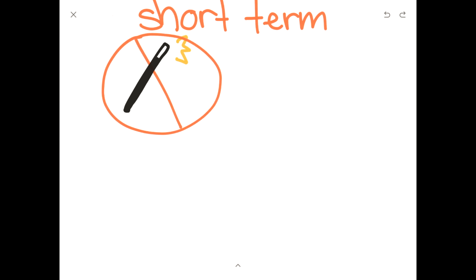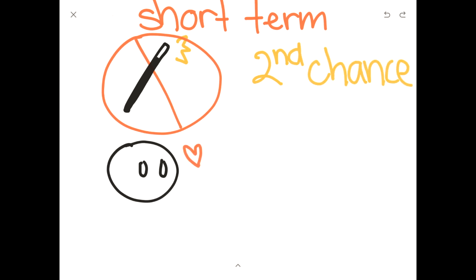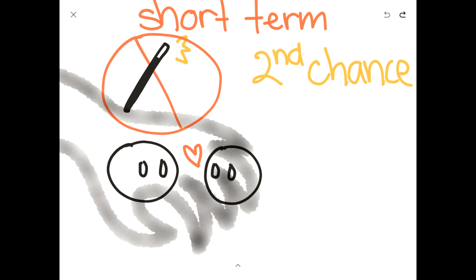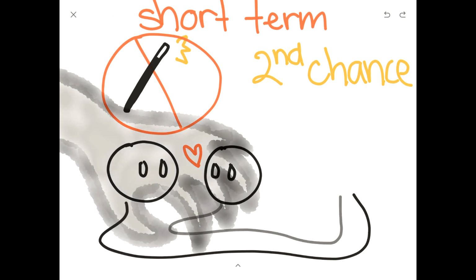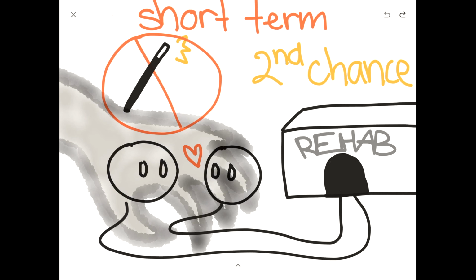Naloxone is a short-term solution. It doesn't magically cure you of addiction as well. What it does do, though, is give you a second chance, so that if you or your loved one ever find yourselves in the clutches of opioid addiction, you will have that chance to fight back, little by little.